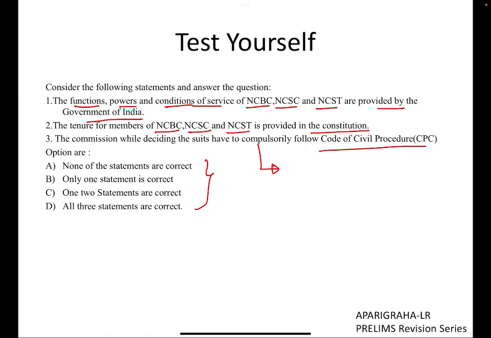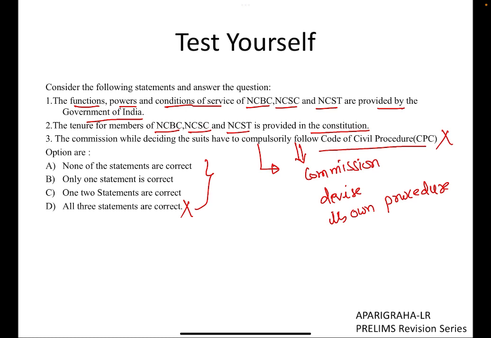As we saw, the commission can devise its own procedure. If this statement is wrong, this means all three statements are not correct, so only certain options can be the answer.